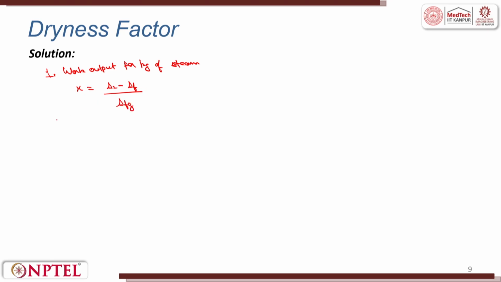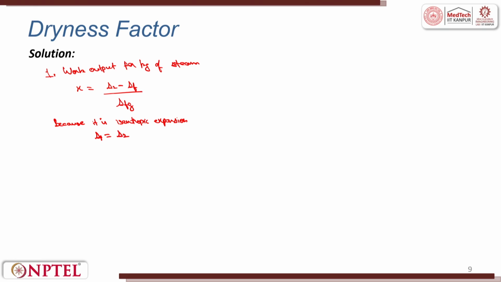Now because it is isentropic expansion, and isentropic means entropy does not change, S1 should stay equal to S2.